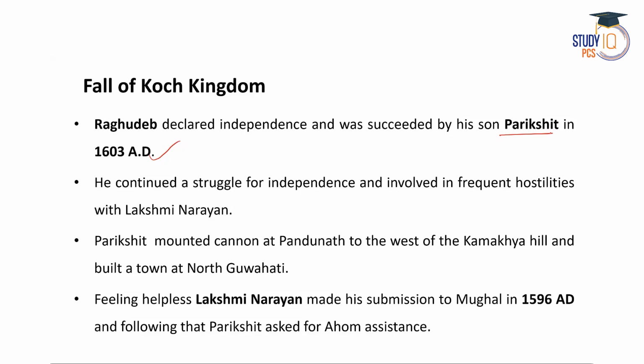After that, Parikshit and Lakshmi Narayan were involved in hostilities and battles. Parikshit in fact mounted a cannon, or bortop, at Pandunath to the west of Kamakhya Hill, and he also built a town at North Guwahati. Since there were frequent hostilities between Lakshmi Narayan and Parikshit, Lakshmi Narayan felt helpless. So finally he made his submission to the Mughals in the year 1596 AD.